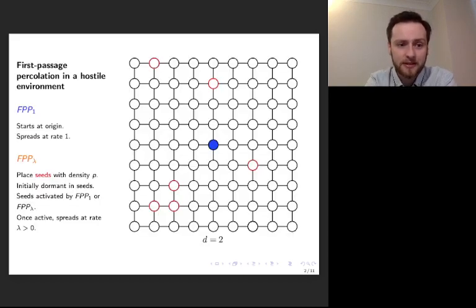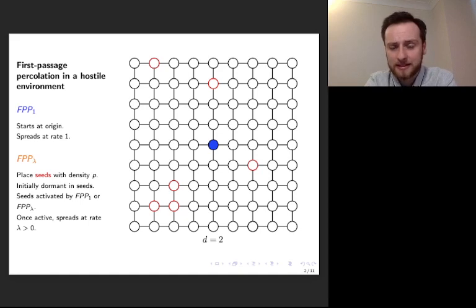The model of interest in this talk is first passage percolation in a hostile environment, or just FPPHE, which is a competition model introduced by Sidovicius and Stauffer. It's a random competition model on Z^d between two first passage percolation processes, FPP1 and FPP lambda. We can consider it on other graphs, but for this talk we won't. At time 0, the origin is occupied by FPP1, and FPP lambda is dormant in seeds that are distributed according to a product of Bernoulli measures of parameter p on the remaining sites.